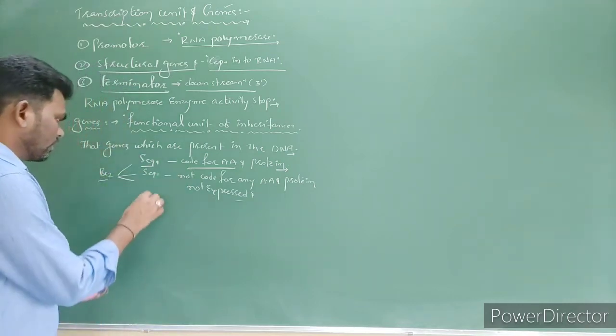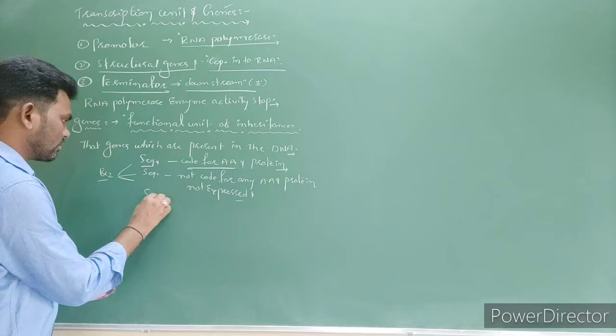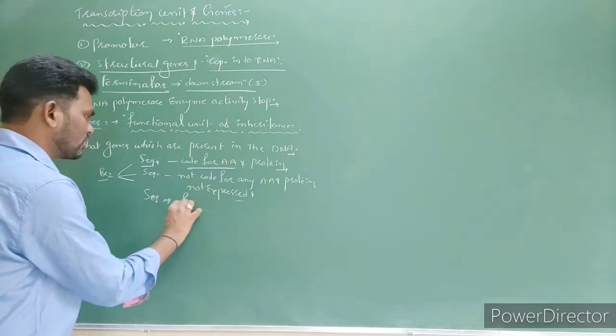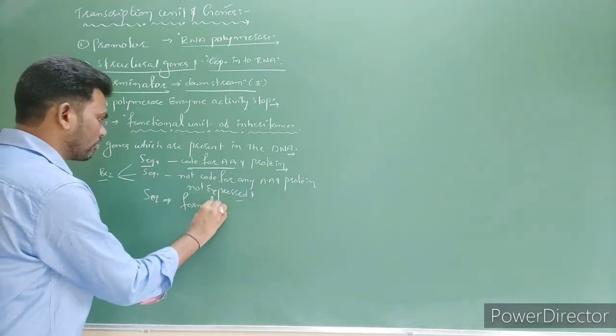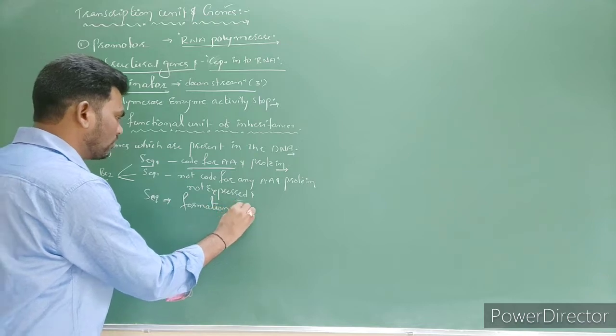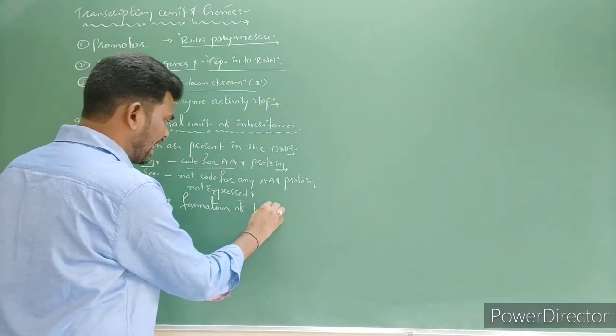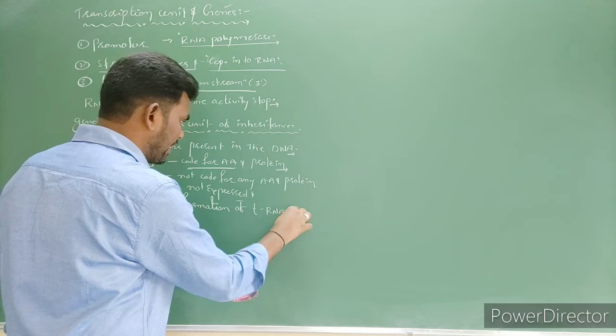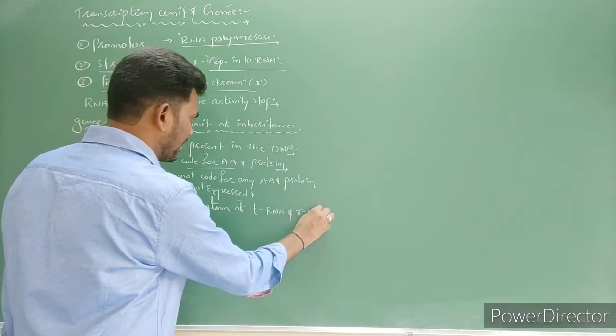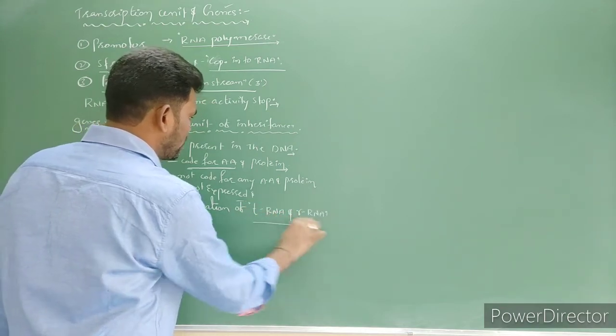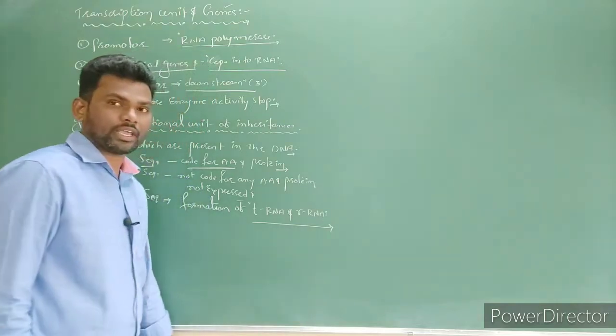And sometimes these sequences code for the formation of tRNA or rRNA. We know that these two are not proteins.